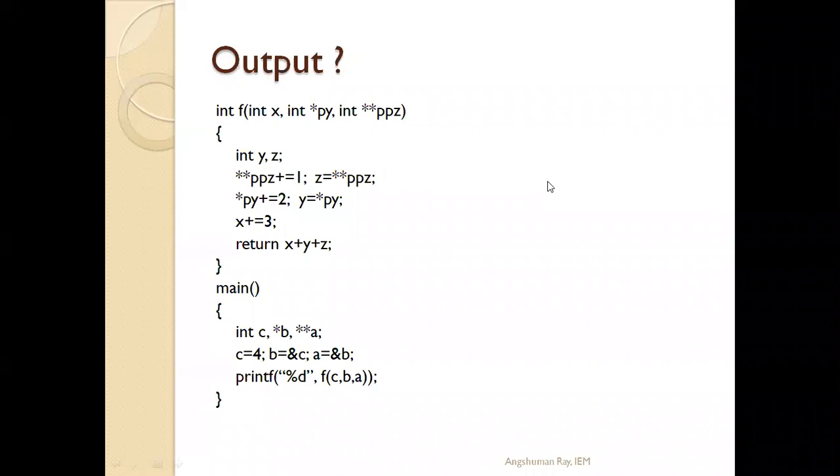So what will be the output? First tell me the output, then I will discuss the program. Try to give the output in the chat box. Then I will start discussing this program and the knowledge of pointers also. I will try to discuss through this program. So give your output in the chat box.